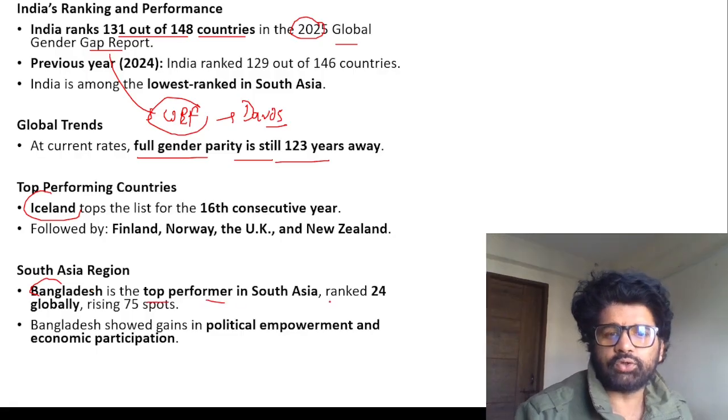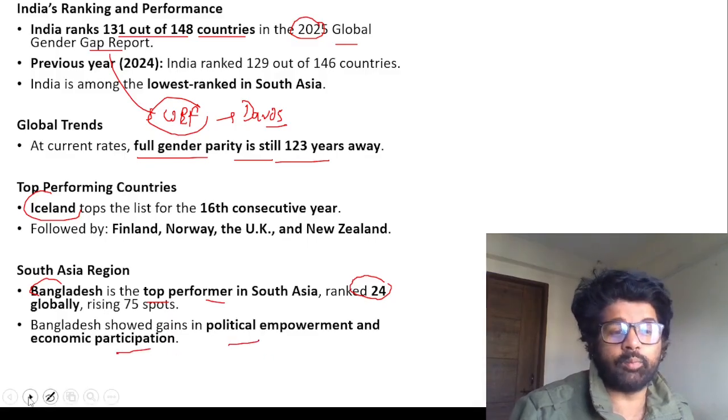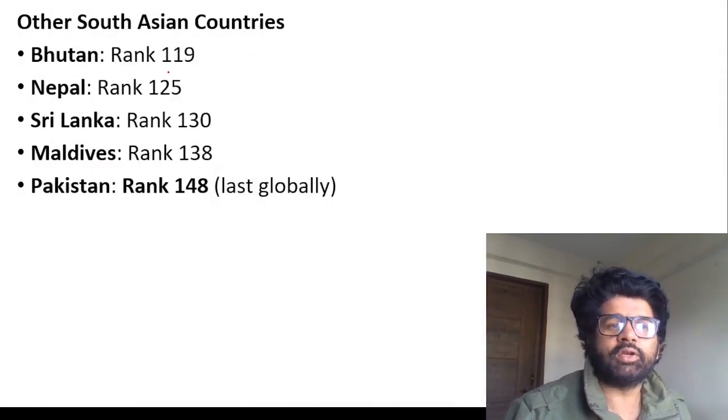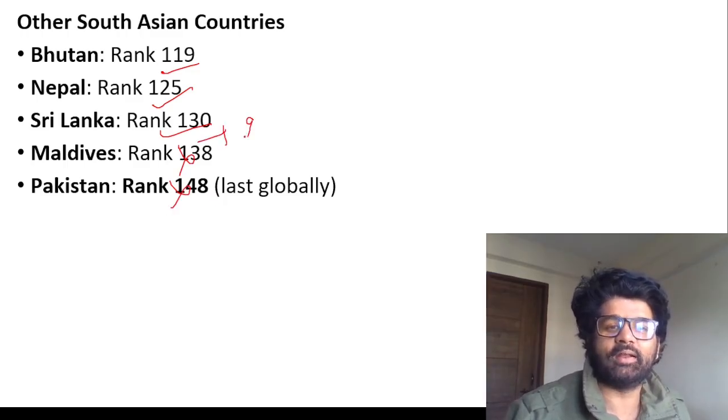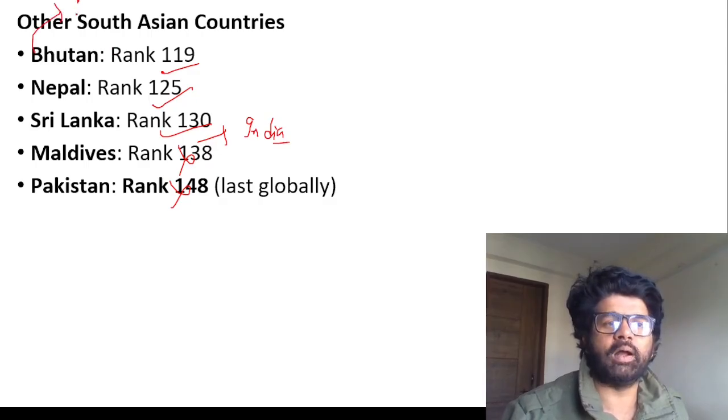In South Asia, Bangladesh is the top performer, 24th rank, guys. India is 131 because of political empowerment and economic participation. More and more women are doing good in that. South Asian countries: Bhutan performing better than us, Nepal performing better than us, Sri Lanka performing one rank better than us, Maldives worse than us, Pakistan worse than us. Yay, we are here. And then above all these is Bangladesh. So we are not that bad. Modi hai to mumkin hai, guys.